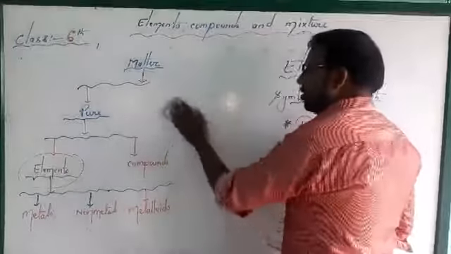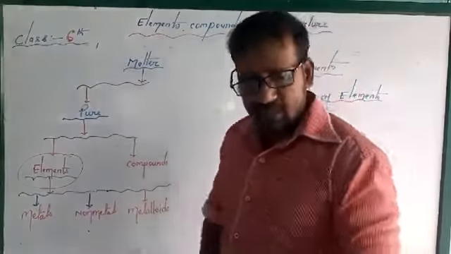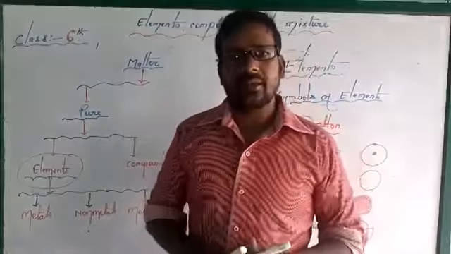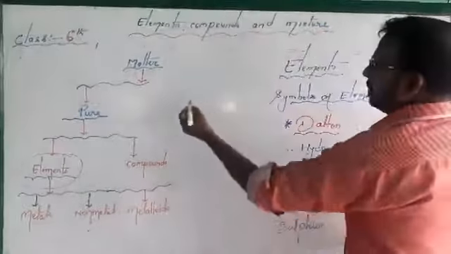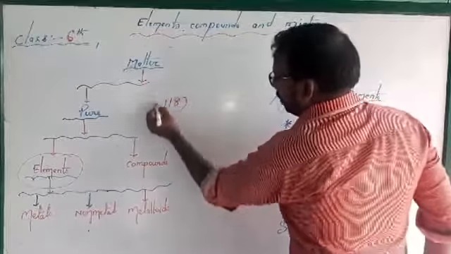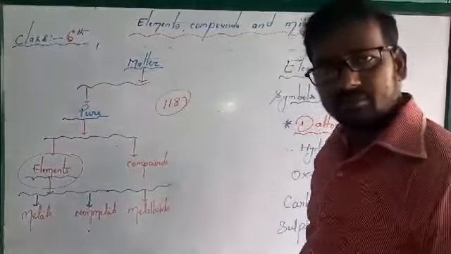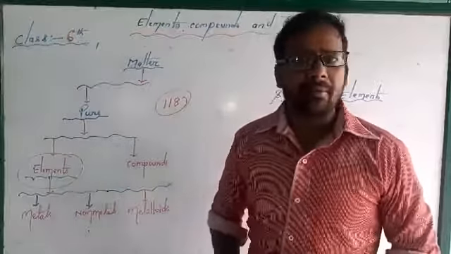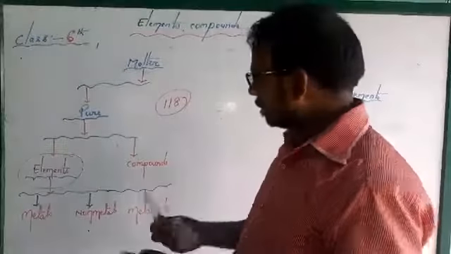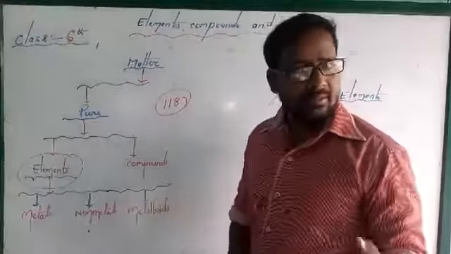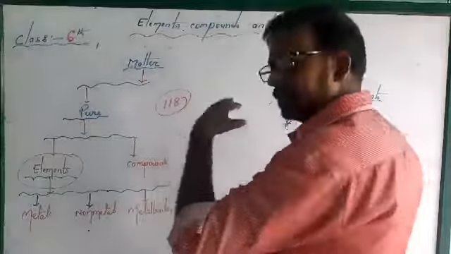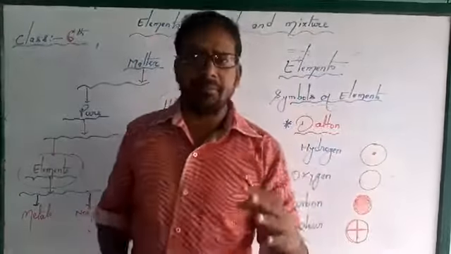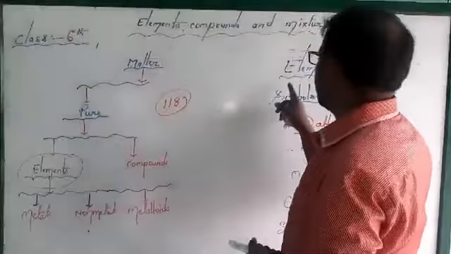You understood? Now, in the present setup, there is a periodic table, and almost 118 elements have been discovered. A few of them are natural and a few of them are man-made. Both kinds of elements are there, man-made and natural. We will discuss later which one is natural and which one is synthetic and man-made.